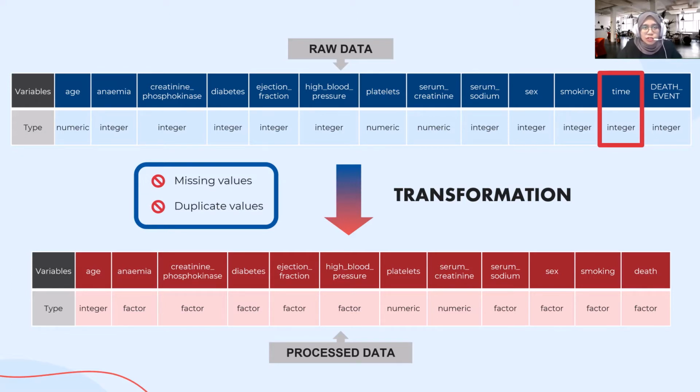We also mutated certain variables into factor and integer types such as age, diabetes, and also sex. We also renamed the death event variable into death variable. All this preparation is done to ensure the processed data quality is improved and can be used for heart failure prediction and analysis.